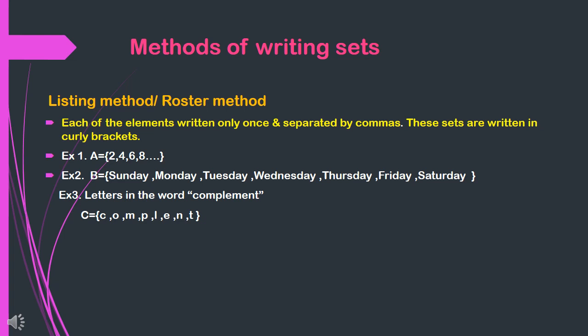For example, first one, A is equal to the set of all even numbers. Second one, set B is the set of all days in a week. And third one, the set of all letters in the word complement. But here we have to remember that M is coming twice, but we take it only once. So no element is repeated. They are taken only once. So we write C is the set of all letters C, O, M, P, L, E, N, T.